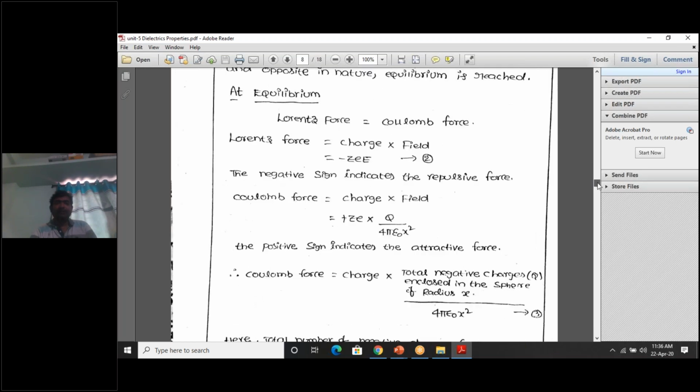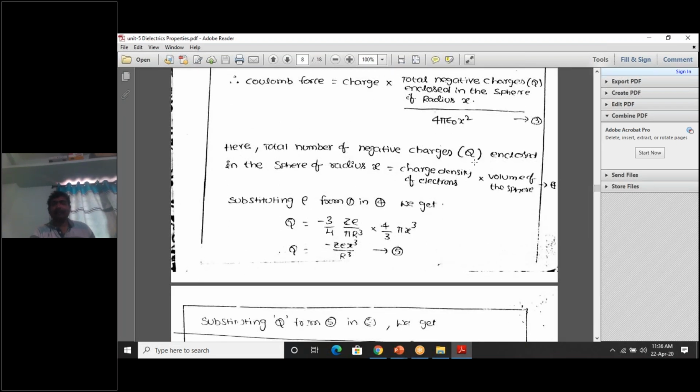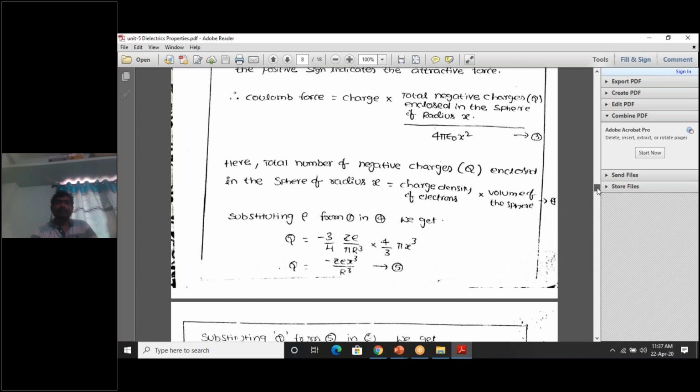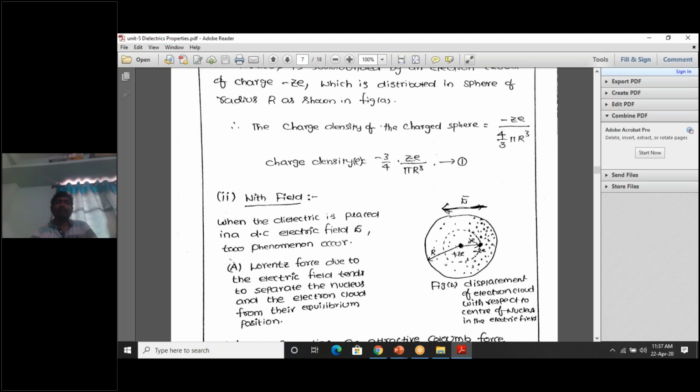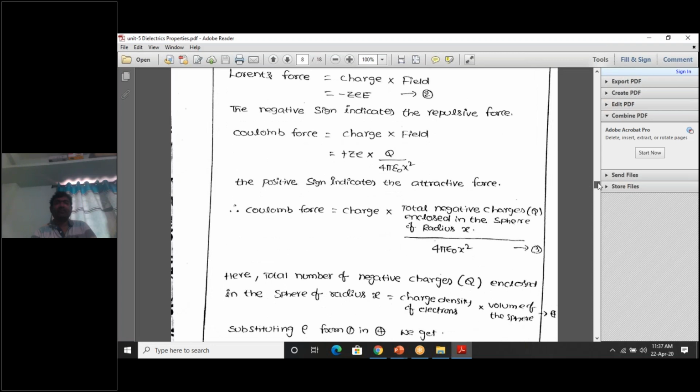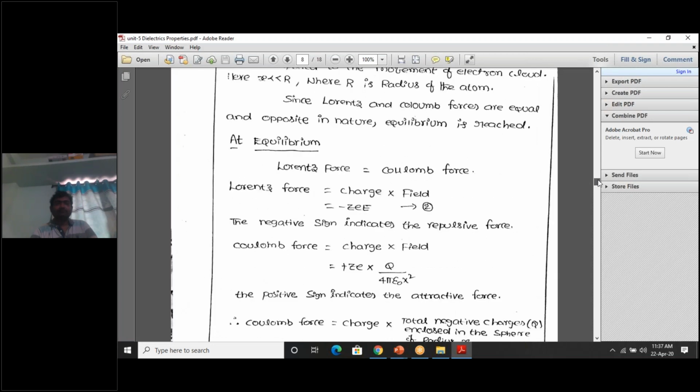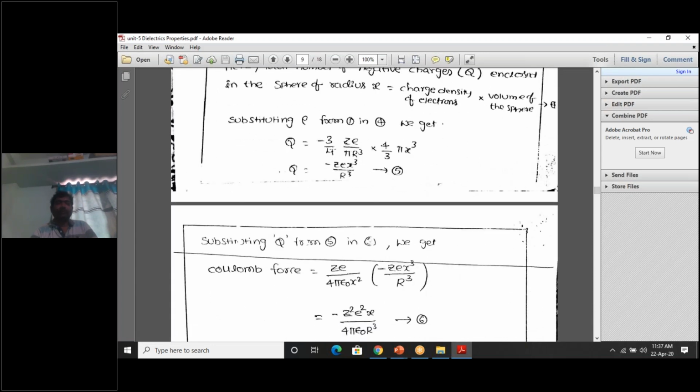So Q is equal to the same expression I told you. Capital Q is equal to rho, the charge density of electrons, into the volume of the sphere. What is rho? Already we calculated it previously: rho is minus 3 by 4 into ZE by pi r cube. Just substitute that value. So this is rho into V.